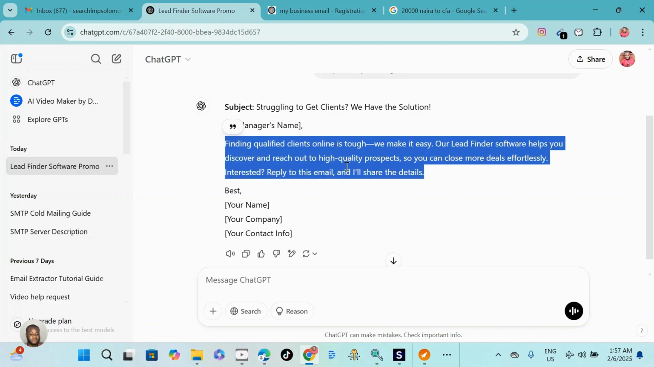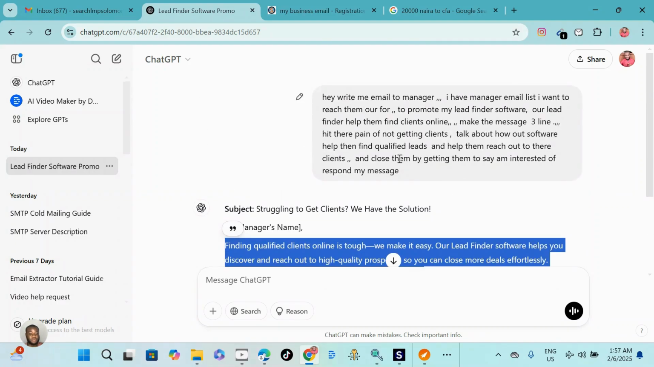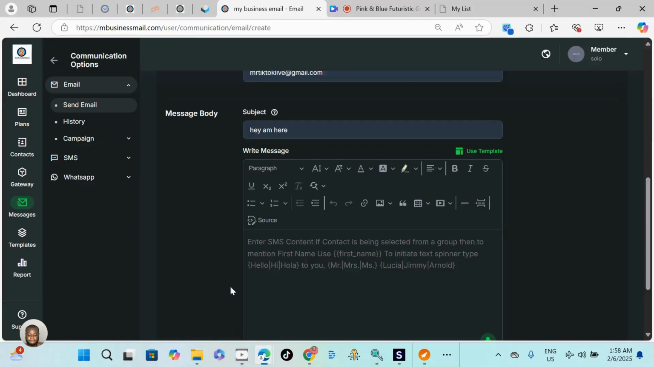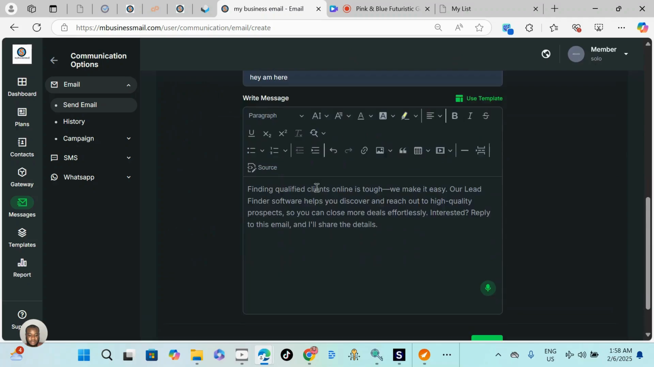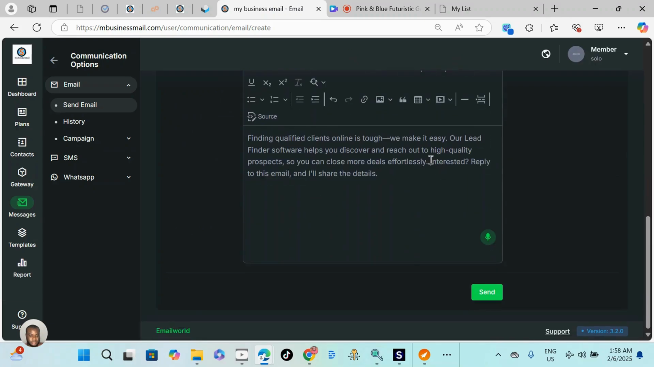All I have to do is take all this email. You see how my message is simple and short. Despite that I loaded all this with ChatGPT, I just told it to make it shorter. Go back to sender, paste it in your body message. I'm going to paste it here. This here, how to twist this in. Interested, reply to this message. I'm going to do something like, I'll share the details if you are interested.